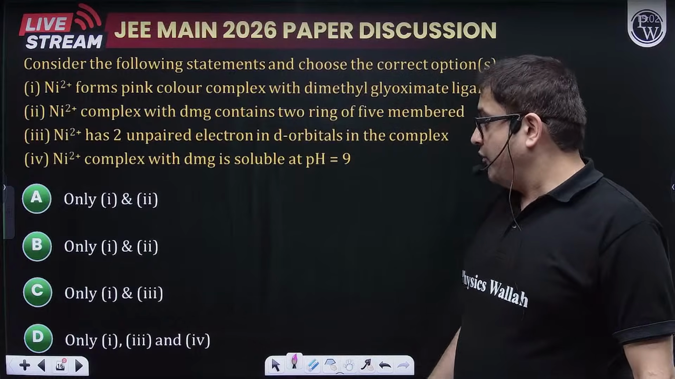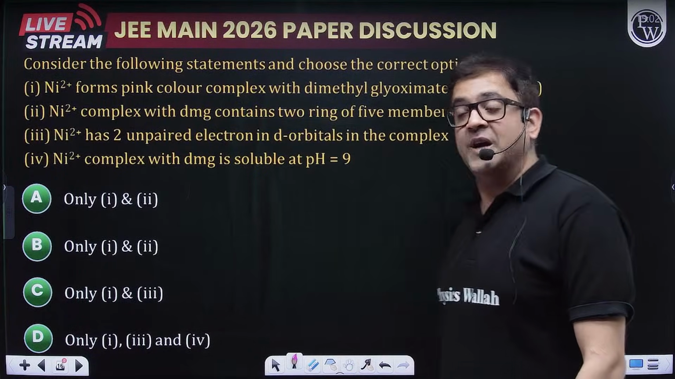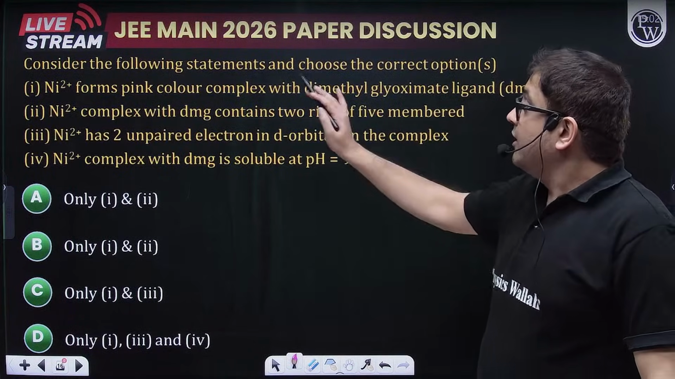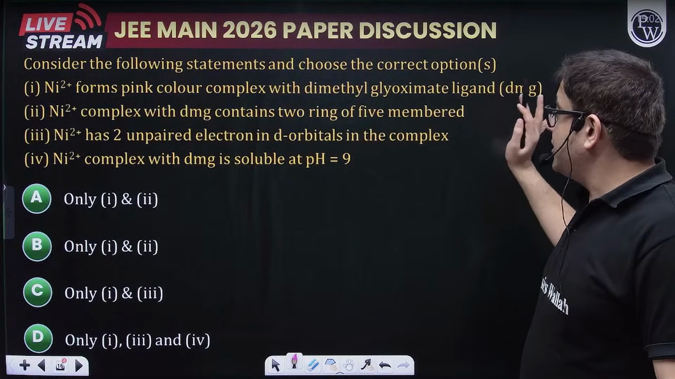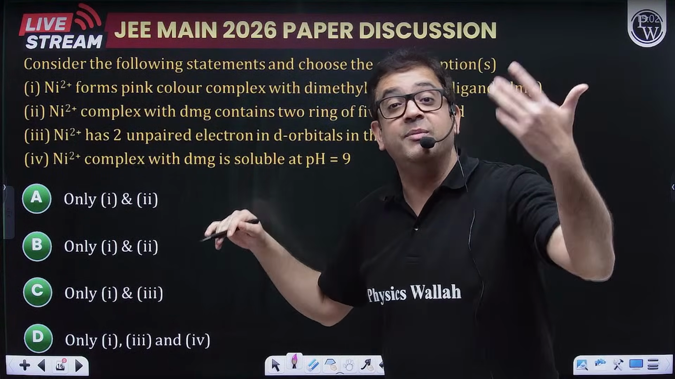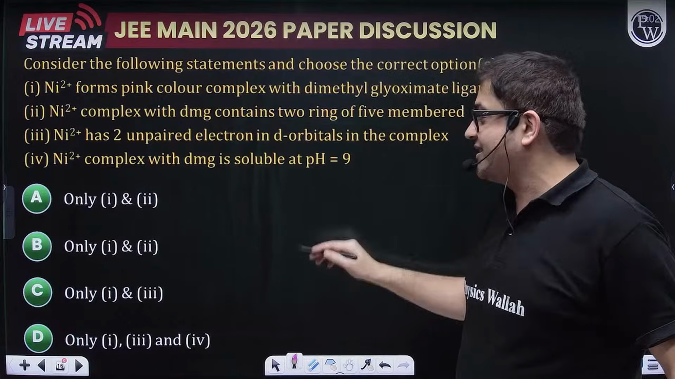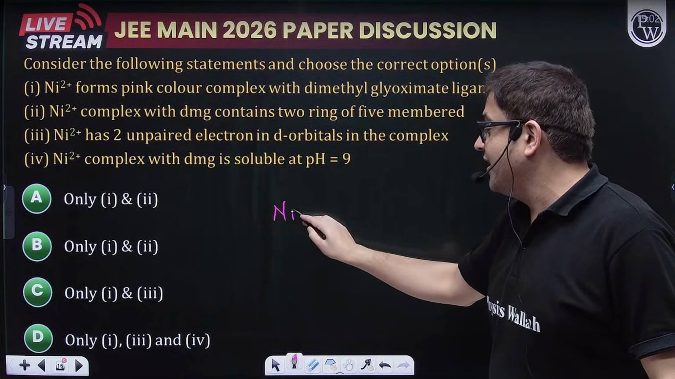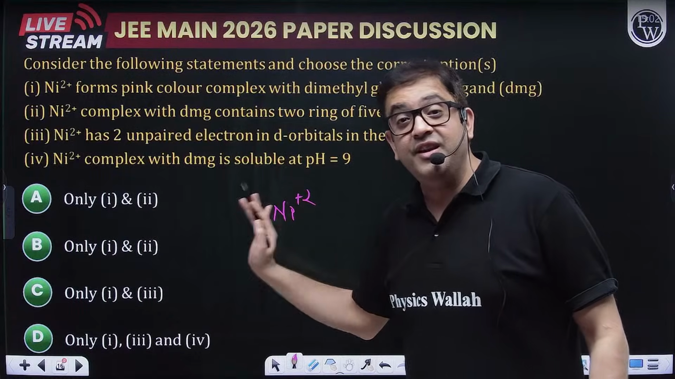Now, moving to the complex questions. Now, this complex question is from coordination compounds and is a very famous one, the nickel DMG complex. This nickel DMG complex, we should know, is a very famous example.